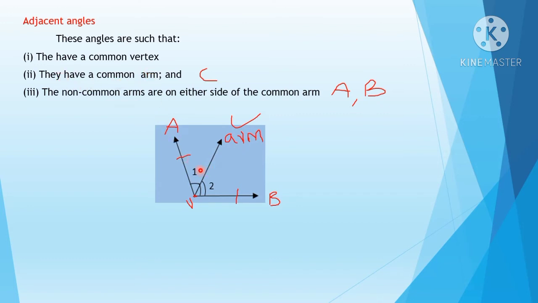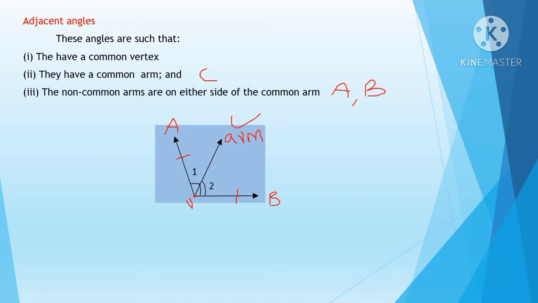And 2 non-common arms. So this one, can you see here? They have one common arm, and these two are the non-common arms. For your understanding, I'll name them. So A and B are the non-common arms. I'll write here, then it is easy for you to understand. So here what are the non-common arms? A and B are the non-common arms. And we can take the middle one as C. C is a common arm.